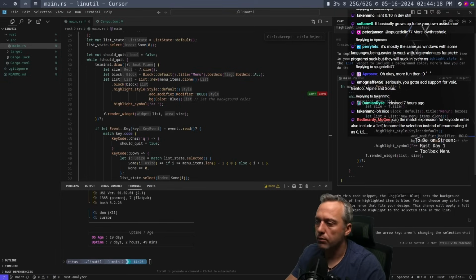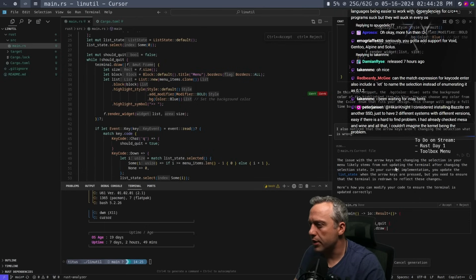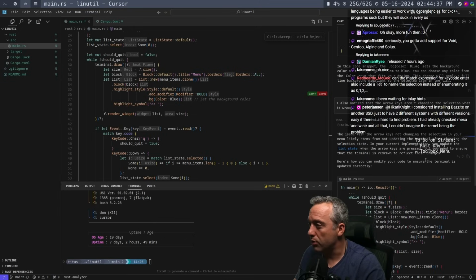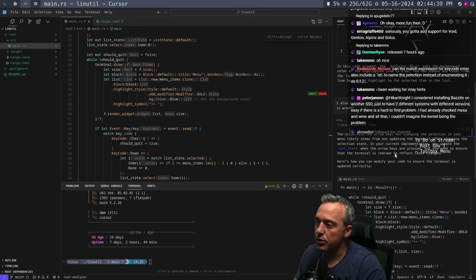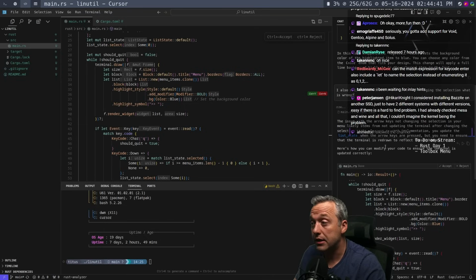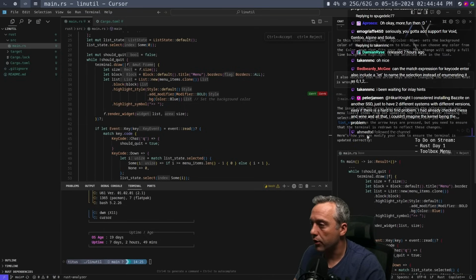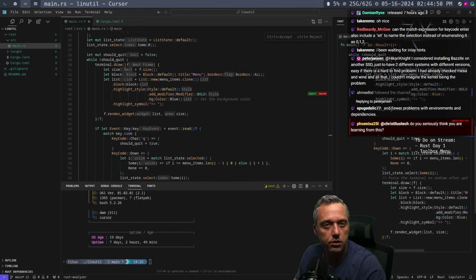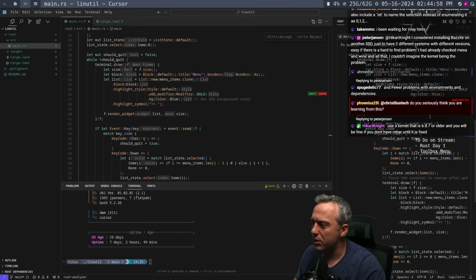What is wrong? The issue with arrow keys not changing the selection in your menu likely stems from not updating the terminal after changing the selected state. In your current implementation, you update list state when the arrow keys are pressed, but you need to ensure that the terminal is redrawn to reflect these changes. Here's how you can modify the code to ensure the terminal is updated correctly.